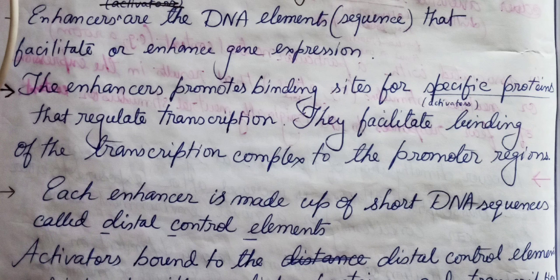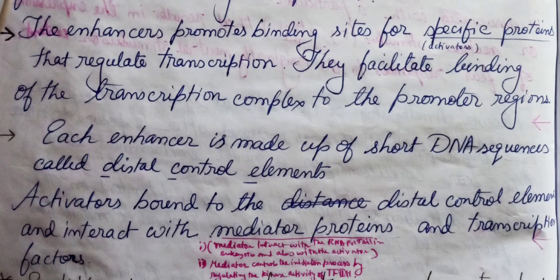Enhancers facilitate binding of the transcription complex, the whole transcription machinery, to the promoter region. So this is about the enhancer. It mainly allows the transcription of that particular gene or genes.